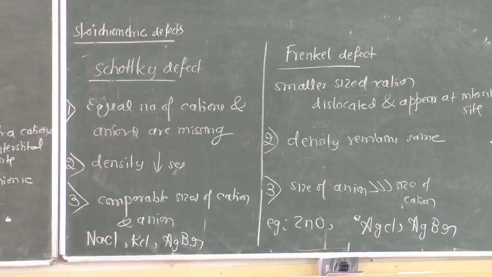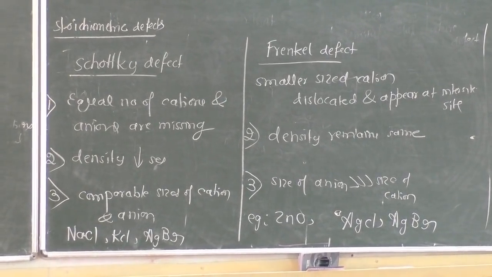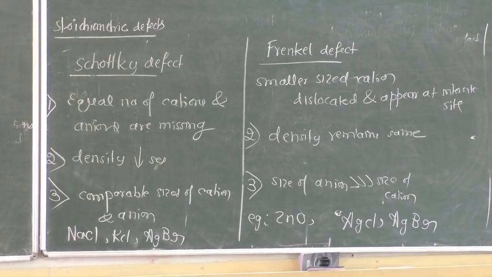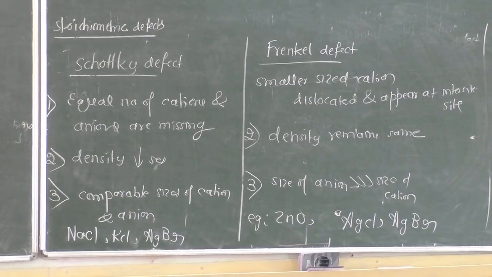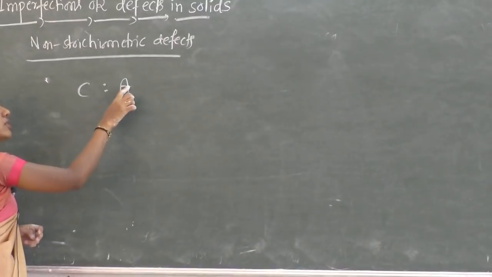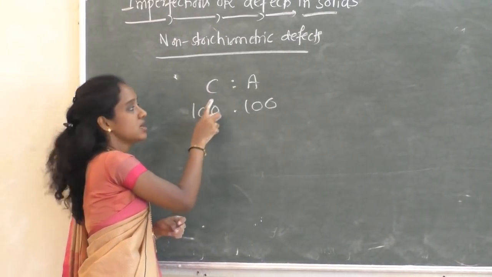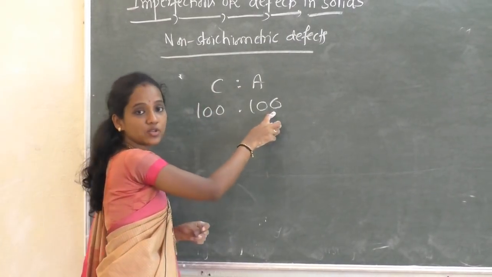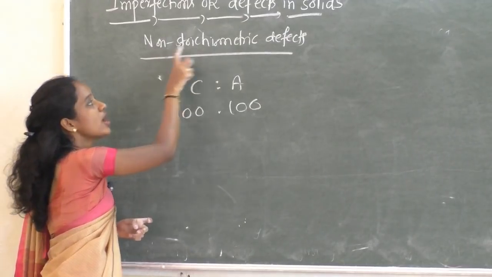So write the side heading: non-stoichiometric defects. What is non-stoichiometry? The cation to anion ratio is not the same. Suppose in any solid there are equal numbers of cations and anions, say 100 cations and 100 anions, then it is stoichiometric. But here we need non-stoichiometric.